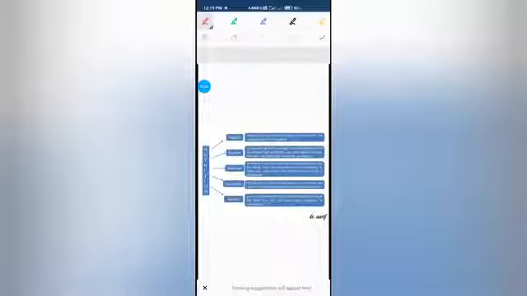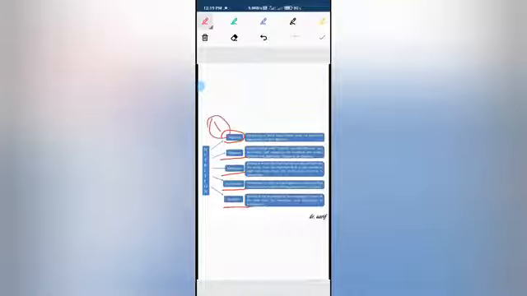So here comes the process of nutrition. The nutrition process is mainly composed of 5 steps, as you can see over here. Number 1 step is ingestion, number 2 is digestion, number 3 absorption, number 4 assimilation, number 5 egestion. Now we will first go for number 1, that is ingestion.